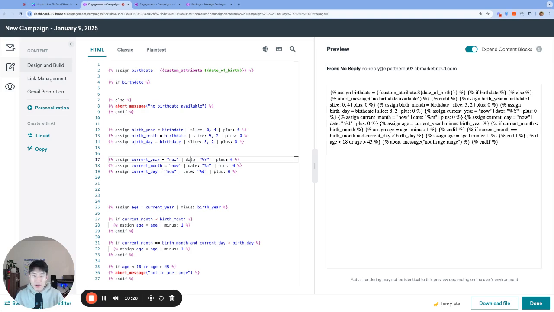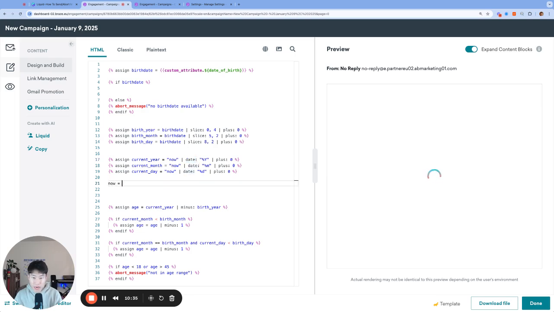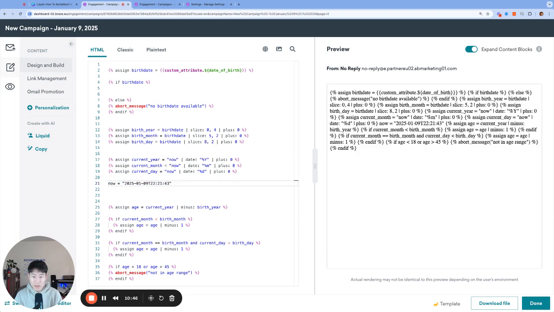And the date filter right here is used to convert that long timestamp into a desired time format. So once again, to write it out, now might look like 2025-01-09T22:21:43 as of that current timestamp. But the date filter returns it into a much cleaner format.